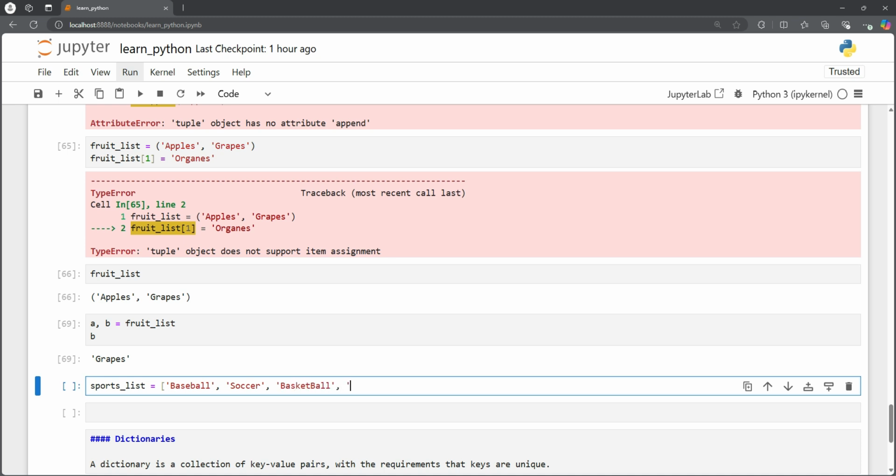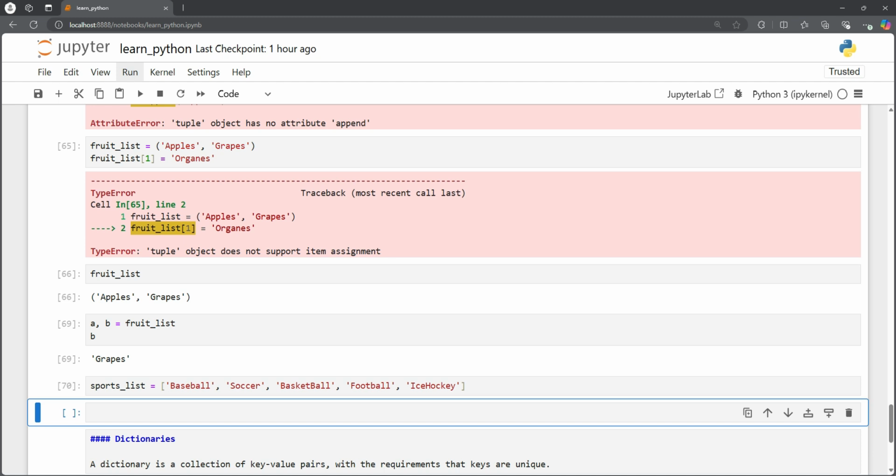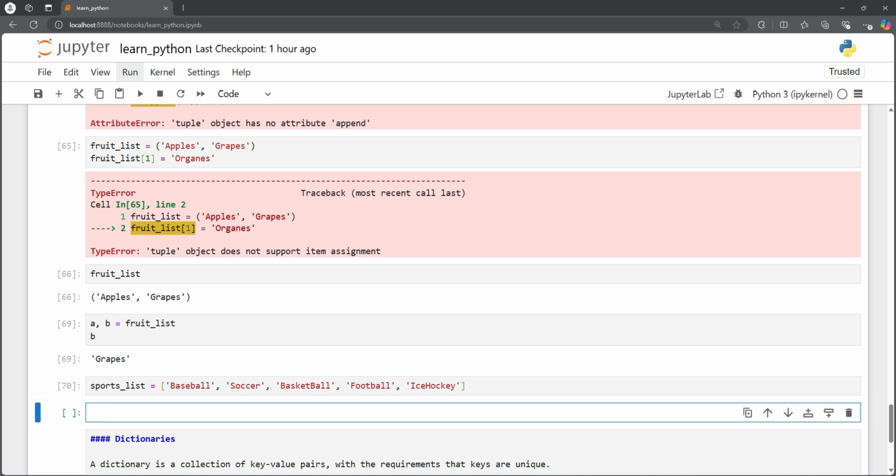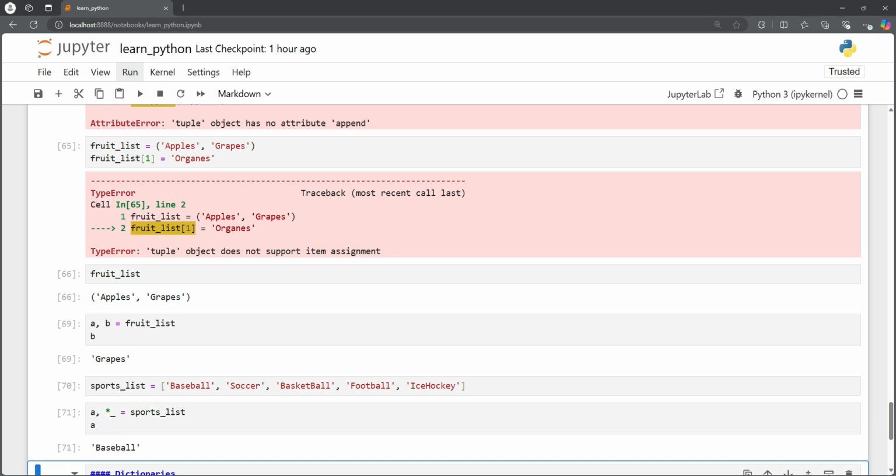Okay, and we have football, and let's put ice hockey as well. Okay, yeah. So we have our sports list here. Now if we want to unpack this sequence, how are we going to do that? If we want to get only baseball and not the rest, we could simply say A is equal to sports list, and that should only give us the value of baseball.